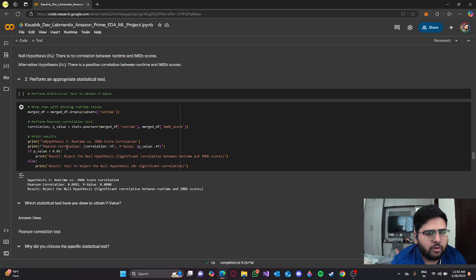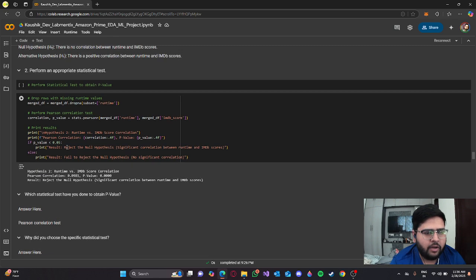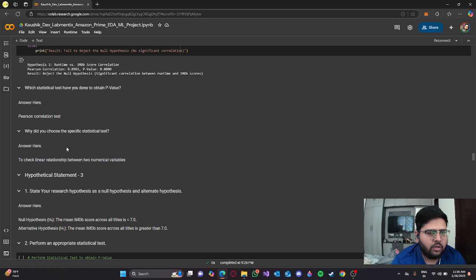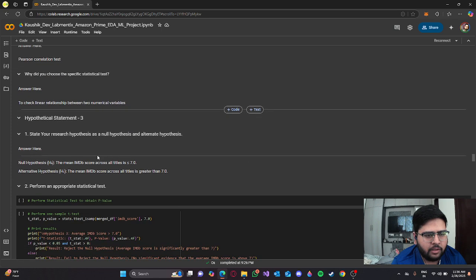I've done a Pearson correlation test. This returns the value of 0.0981, a significant correlation, which shows that the alternative hypothesis is true: there is a significant correlation between runtime and IMDb score. The Pearson correlation test was done to check the linear relationship between two numerical variables.